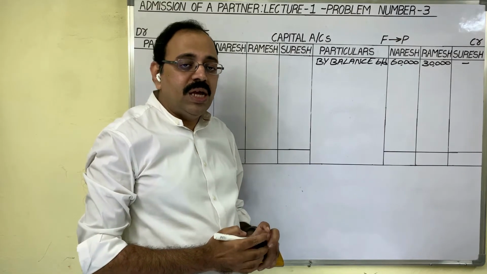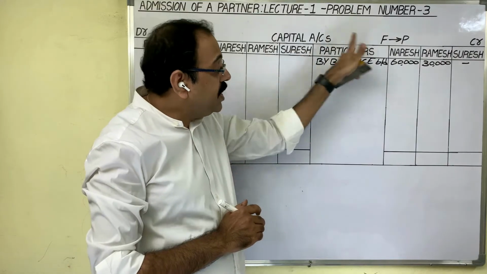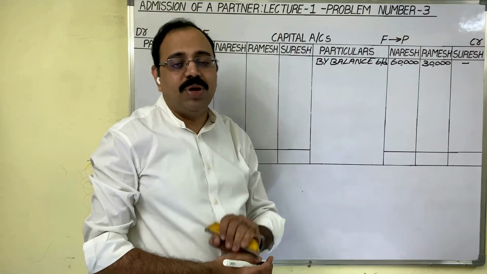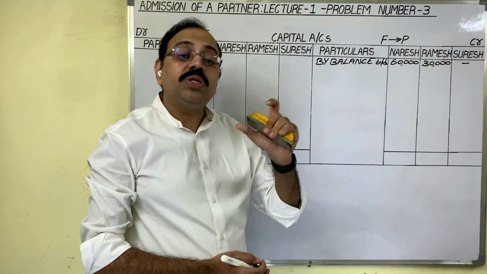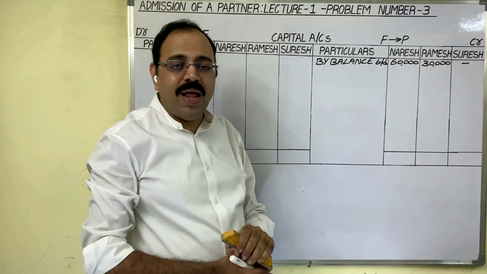Now the doubt is, why we are showing opening balance of capital on credit side of capital accounts? Because capital account is a liability. Liability shows a credit balance. Therefore, on credit side, we have to bring the opening balance.